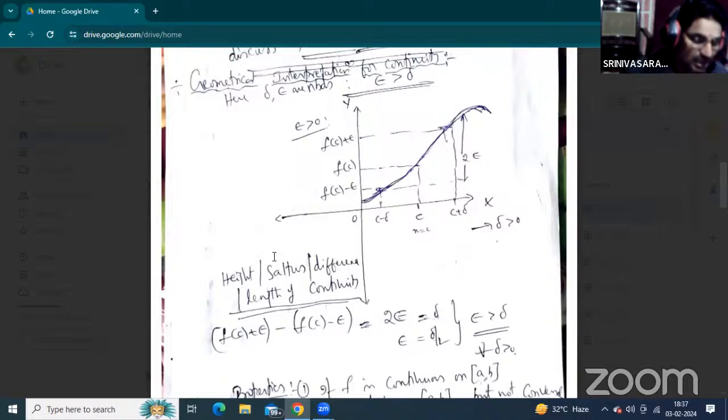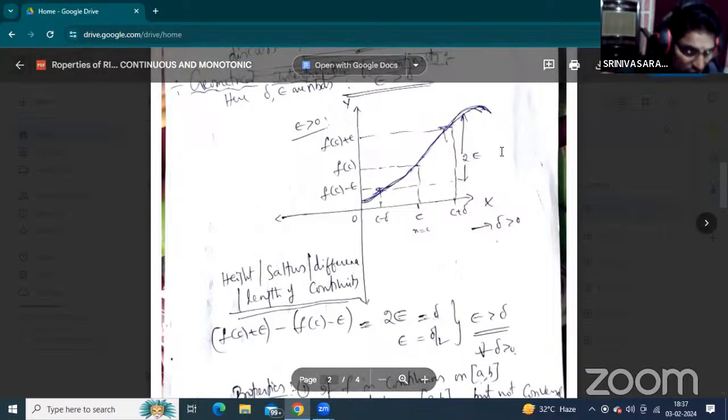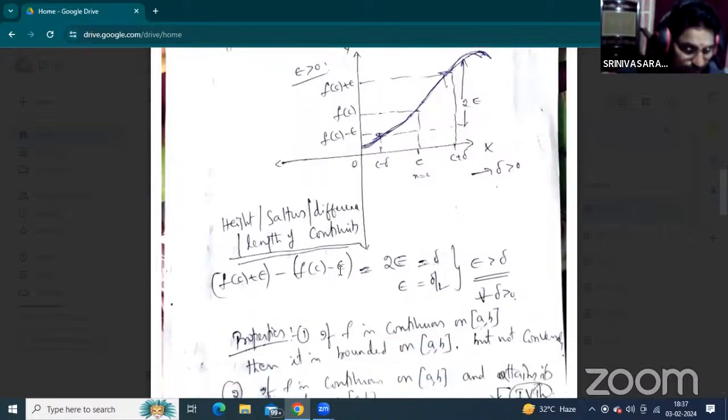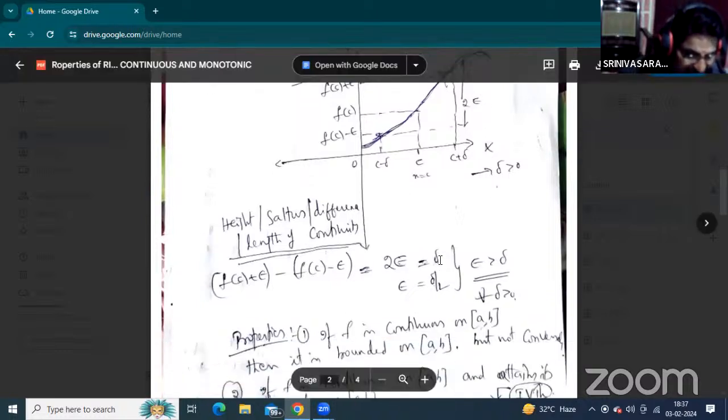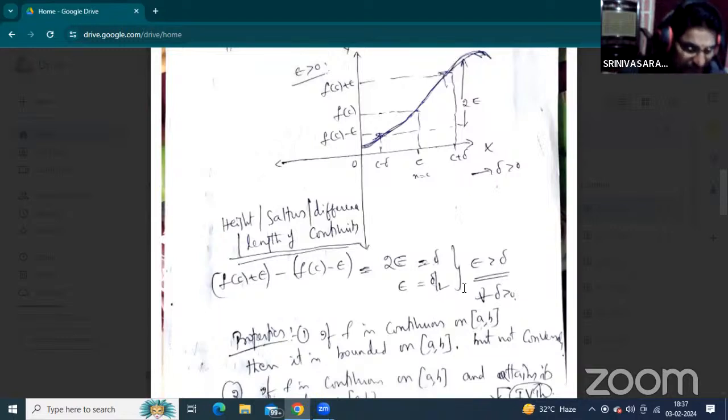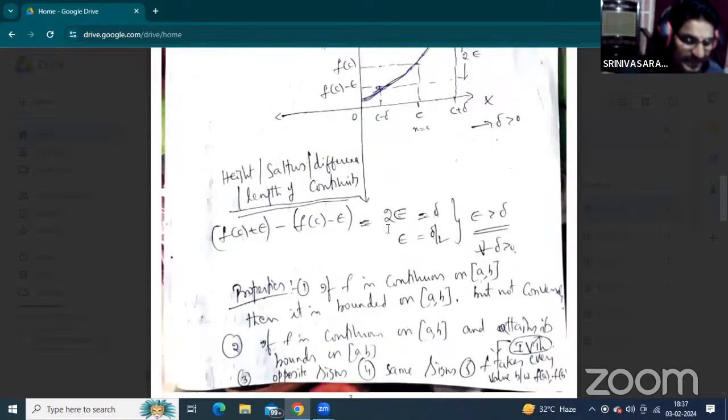At the same time, there are a number of similar names in the representation of height. So length of continuity or saltus, S-A-L-T-U-S, saltus. So that is the difference of the continuity. There are a number of similar names, height of the continuity, because that is 2 epsilon, upper value minus lower value. The representation is del, and epsilon equal to del by 2. So what about the relation between epsilon and del? Epsilon is always greater than del.